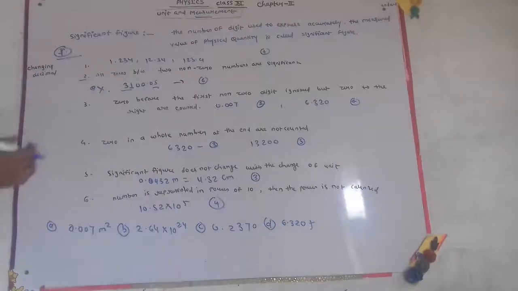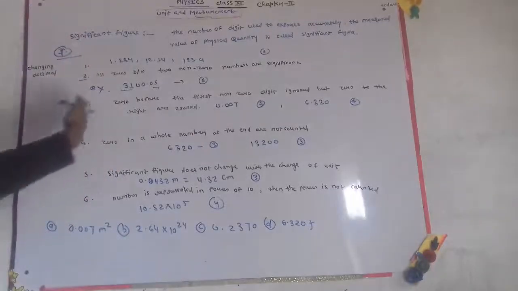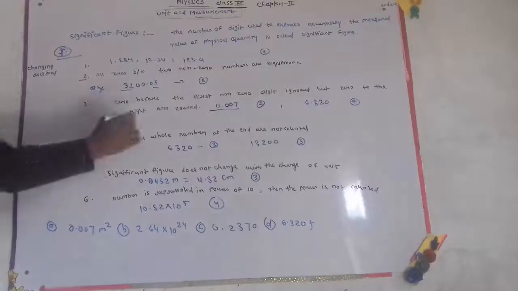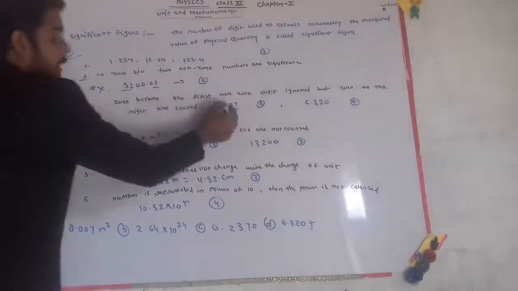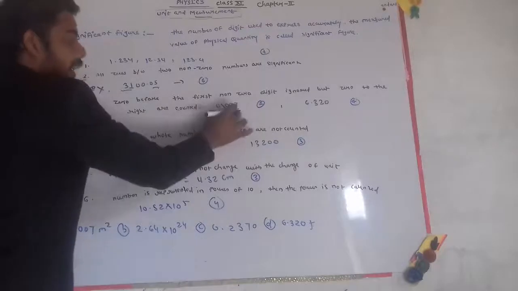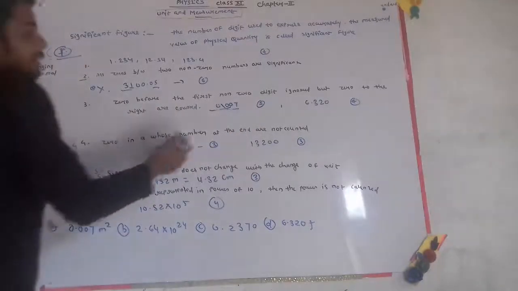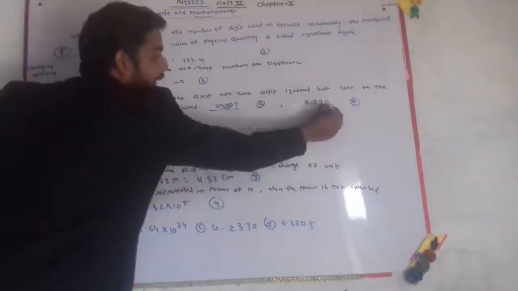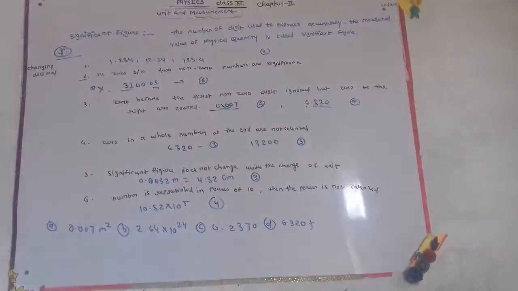Next, zeros before the first non-zero digit are ignored, but zeros after it on the right are counted. Zeros before the non-zero digit are ignored, so we count only the digits from the first non-zero: 1, 2, 3, 4, so the significant figures will be 4.